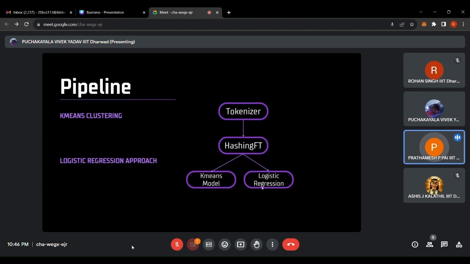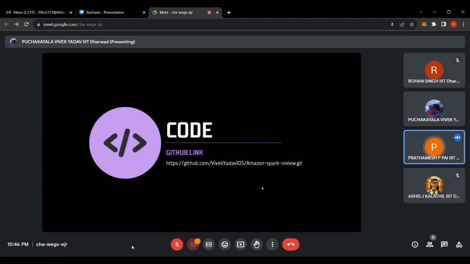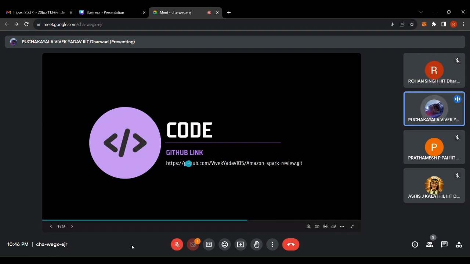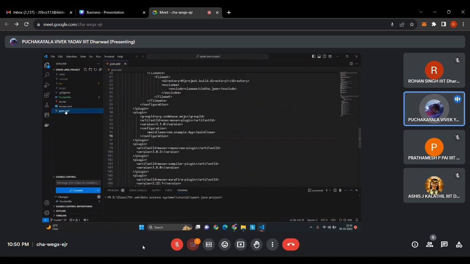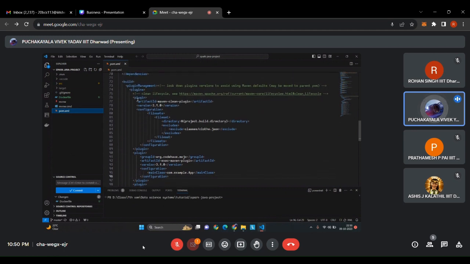Now my friend Vivek will be demonstrating the implementation of the project. So the code is already hosted on GitHub, and this is the repo link. Now coming to the project, this is the basic folder structure of any Maven project, and mvnw and mvnw.cmd serve as a Maven wrapper, which can be used on systems that don't have Maven installed. Now let us have a look at the pom.xml file, which serves as the file for the dependencies.